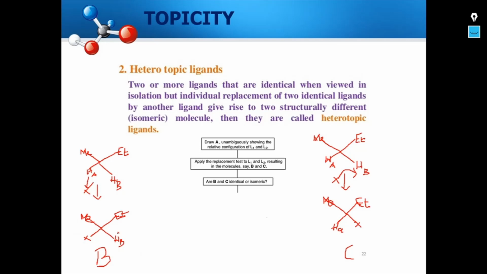Obviously B and C are not identical. B and C are certainly isomeric.